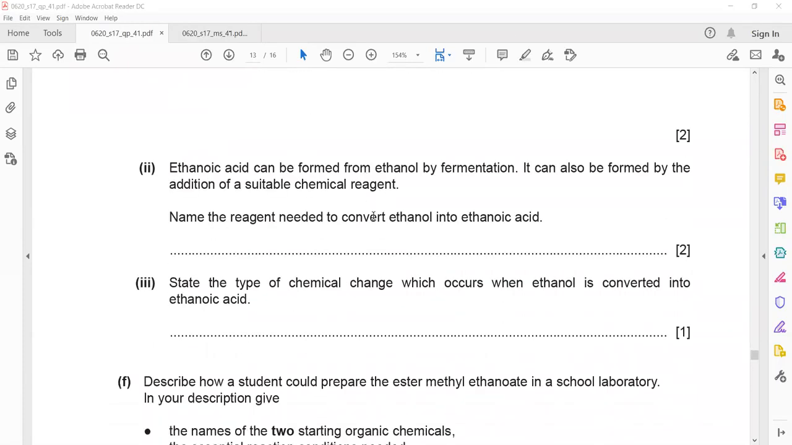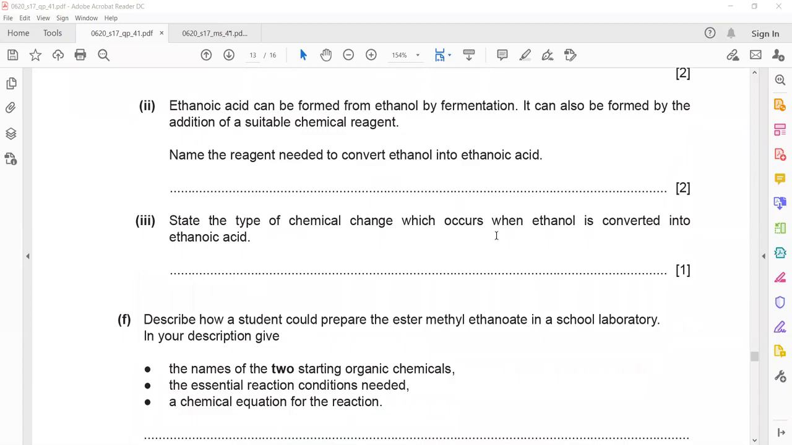In the next question, ethanoic acid can be formed from ethanol by fermentation. Like fermentation, we take a sugar or glucose, we use yeast, which has enzymes that help in anaerobic respiration for conversion of glucose into alcohol. It can also be formed by addition of a suitable chemical reagent. Name a reagent needed to convert ethanol to ethanoic acid.